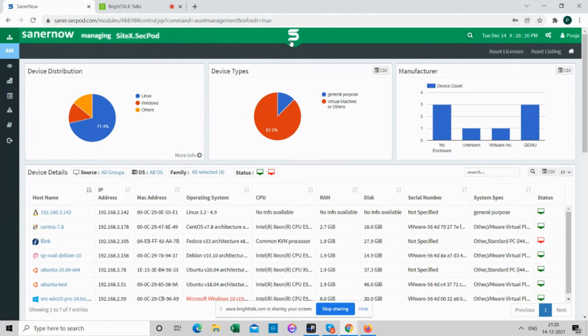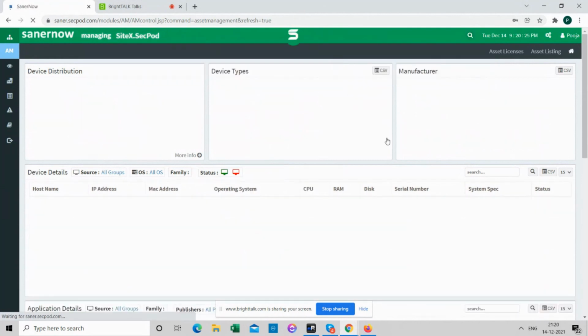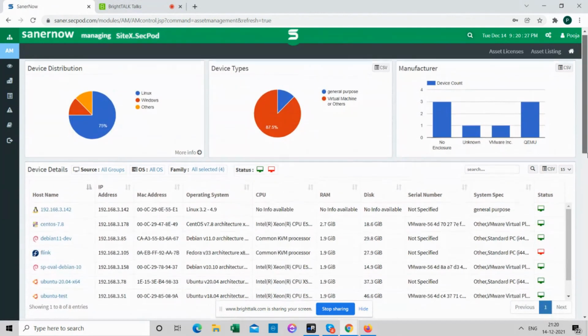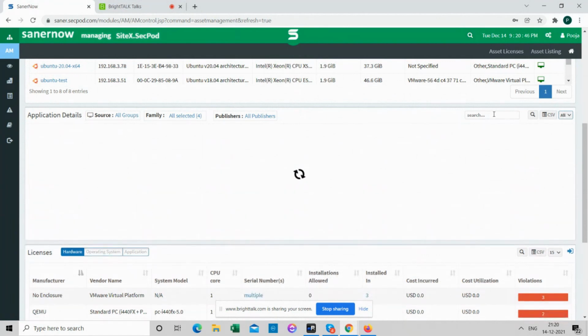So we go to asset management. We can actually check if the vulnerable asset is present in our environment. So you can see application details here. This is a list of all the applications that are identified to be installed in this environment. So I would just choose all and search for log4j.